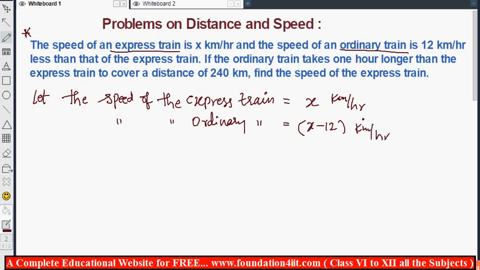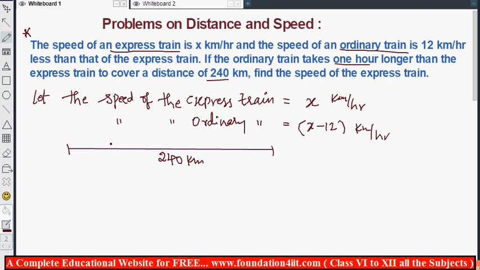Now next statement, if you continue: if the ordinary train takes 1 hour longer than the express train to cover the distance of 240 kilometers. So distance is 240, so distance is not changing. Distance from one place to the other place is fixed. So distance is 240 kilometers. There is no change. But the only thing is the time gap is 1 hour. Because the time gap is 1 hour, we should find out the time taken in both cases, the time taken by the express train and the time taken by the ordinary train.